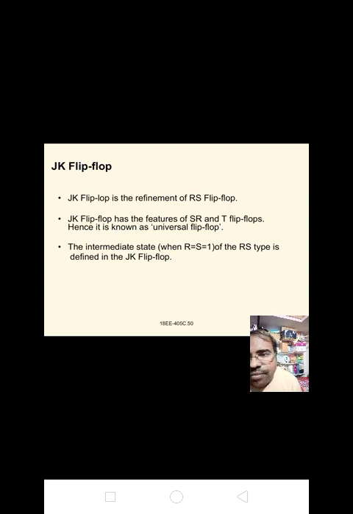In this JK flip flop, J is nothing but set and K is nothing but reset. Operation of JK flip flop: when clock is low, there is no change in output, the circuit is inactive. If J = 0 and K = 0, there is no change in the output. When J = 1 and K = 0, the output is set, that is Q = 1 and Q bar = 0. When J = 0 and K = 1, the output is reset, that is Q = 0, Q bar = 1.